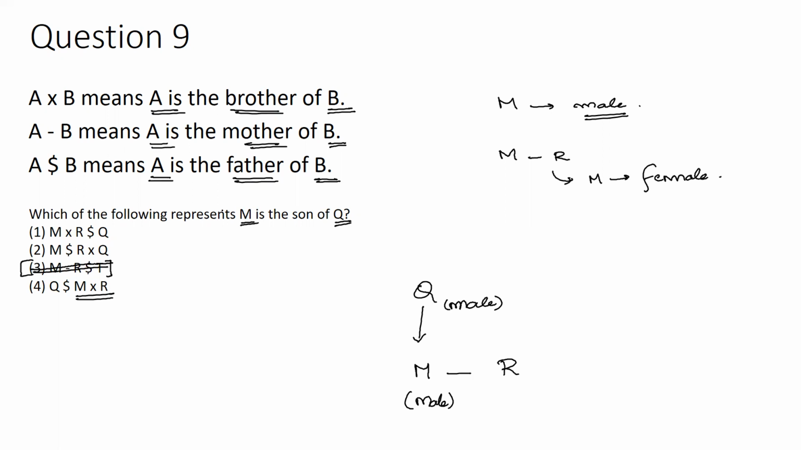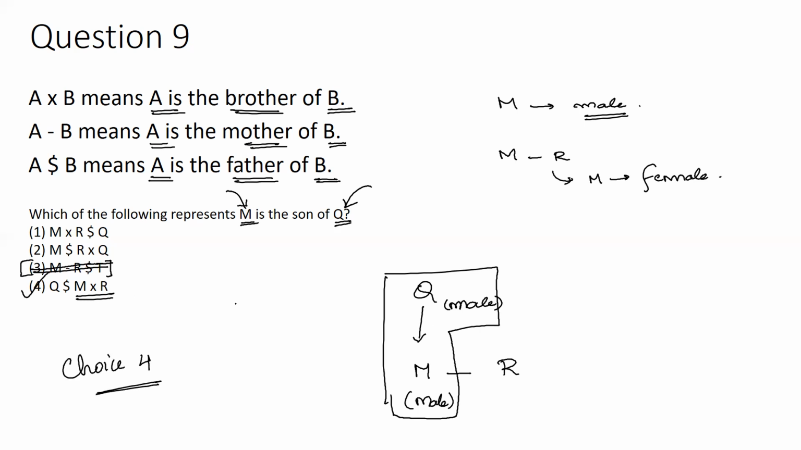Now the question is, which of the following represents M is the son of Q? If you observe here, it is very evident that M is the son of Q. M being male, M is the son of Q. Option 4 will be the correct answer for this question. You can try option elimination here, and then go by further options by drawing the family tree. Option 4 is applicable here.